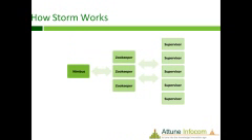In between, we look at Zookeeper, which is a coordinator between Nimbus and supervisor. Another one is the supervisor. The supervisor works as a data node, so this is our data node.